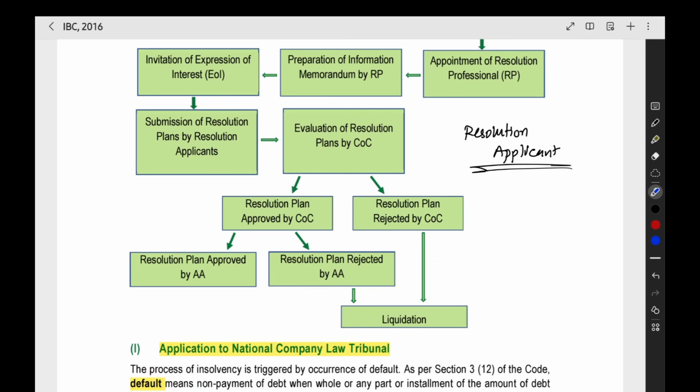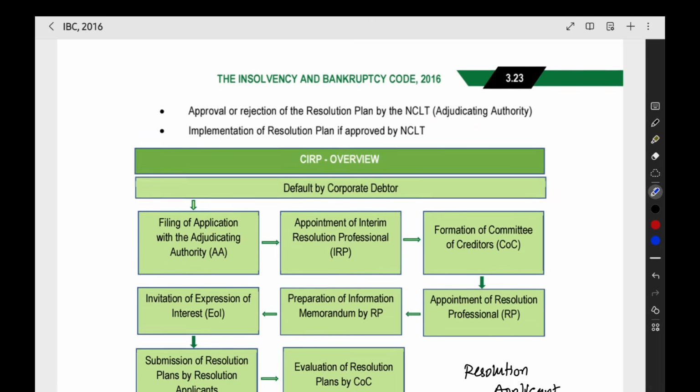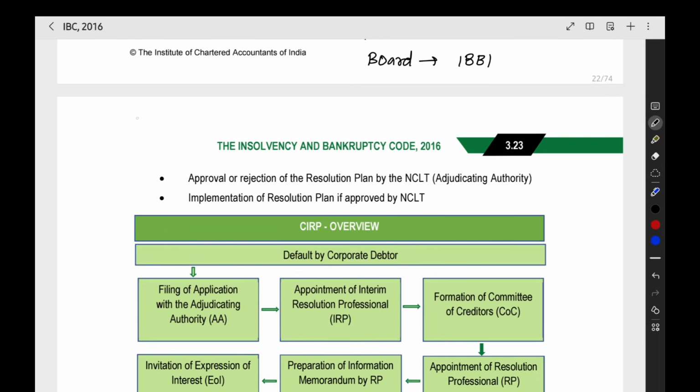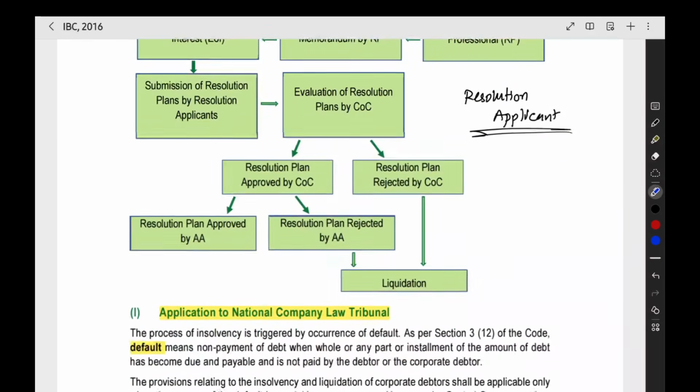Many people will come forward and present their own plans. All the plans will be submitted before the committee of creditors. Currently, the management of the company is taken care of by the committee of creditors. All the plans will be shown before them. After that, the committee of creditors will approve or reject each and every plan. After that, what will happen?